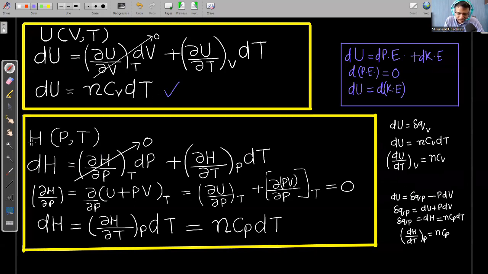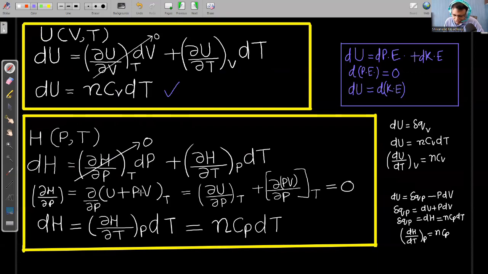In the same way, enthalpy of any system is a function of pressure and temperature for a fixed amount of the substance. Now if I am writing the net change in enthalpy, we can write partial change in enthalpy with respect to pressure when temperature is constant into dP plus partial change in enthalpy with respect to temperature when pressure is constant into dT.